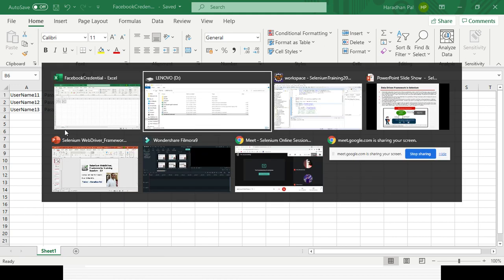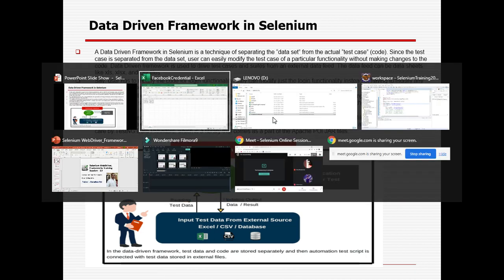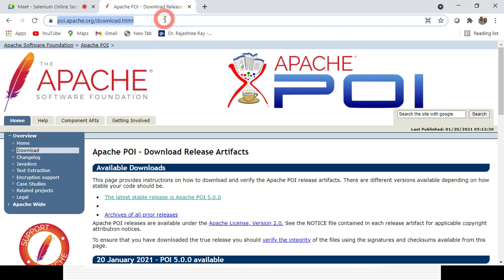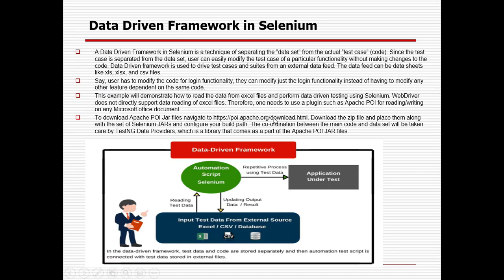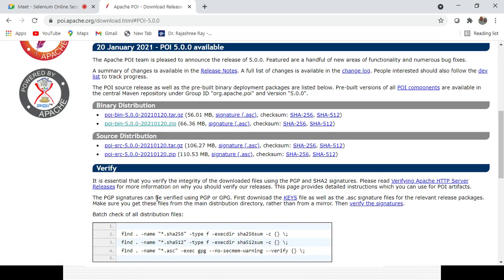So one thing I already let you know: before that you need to import the jar file from Apache POI, because all the important methods will be available in the jar file. You need to go to that path, Apache, which is already given in the PPT as well. In the path you can get the latest version or any prior version. So you need to click on that version.